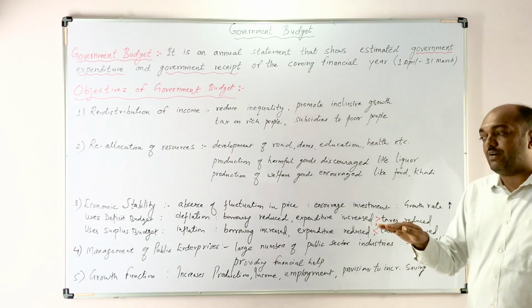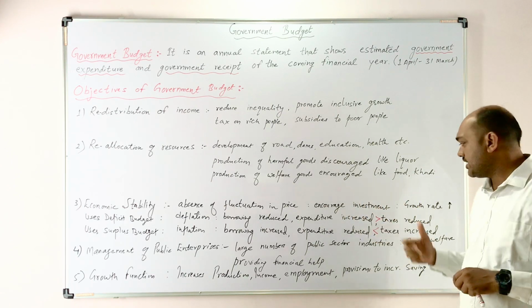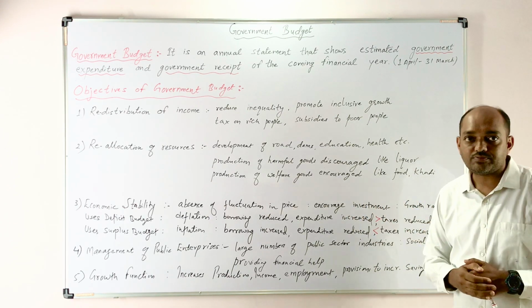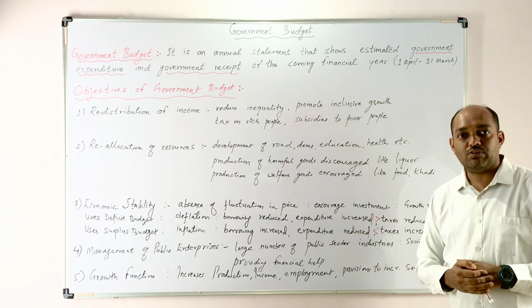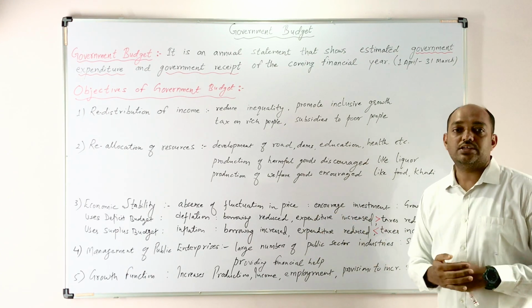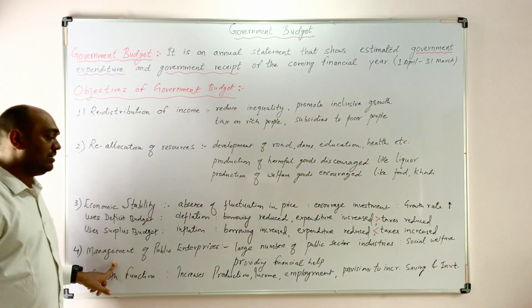Because the stabilization is very important. If there is stabilization, the investment increases and our growth rate also increases. So this is the third objective of the government budget. Now we can see the fourth objective, that is management of public enterprises.